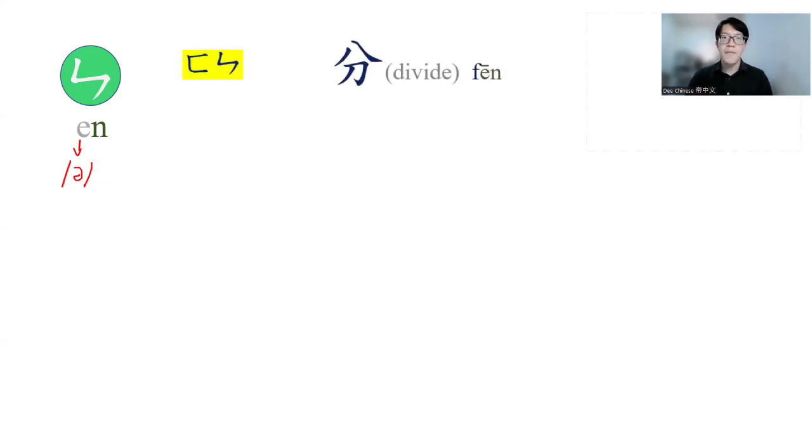For example, f, en, fen. Fen in Chinese means divide.